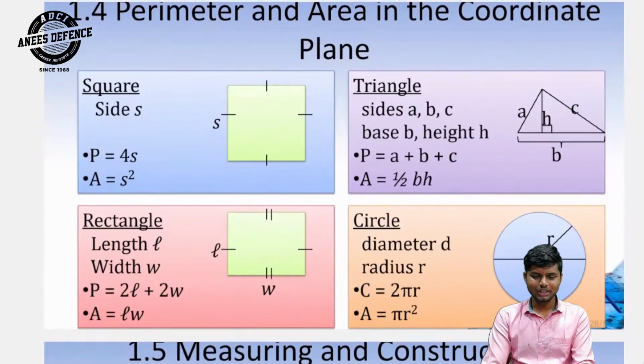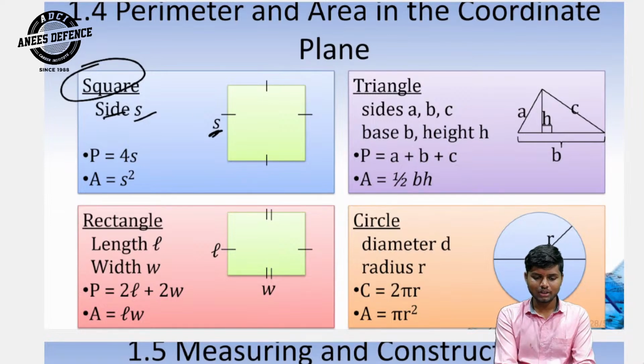Next, this topic is very interesting. Square: side is denoted S. Perimeter of a square is 4S, and area of a square is side squared, S squared. This one is a side; 4 sides, so perimeter is equal to 4 sides.